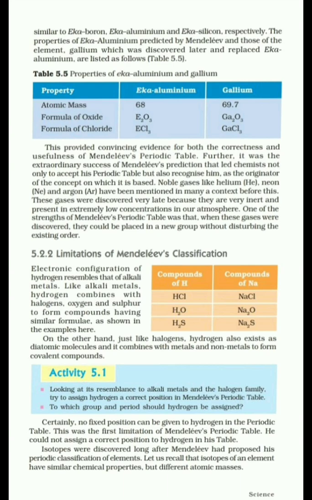Another limitation was that atomic masses do not increase in a regular manner. So it was difficult to predict how many elements would be discovered between two elements. So this is all about early attempts for the classification of elements.